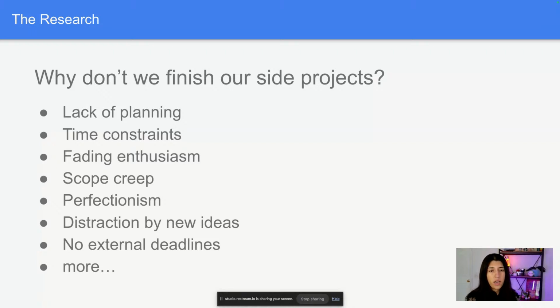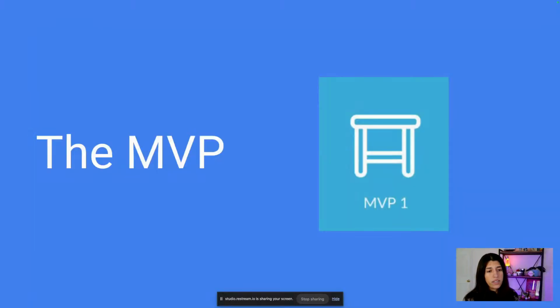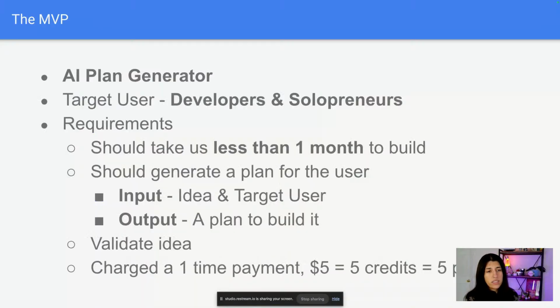We thought we just wanted to focus on one area so we could build something for it. And we chose the first one, lack of planning. Maybe we could create something using AI to help us plan out things so it could save us more time. Let's see, the next slide, the MVP. So I could get into that.